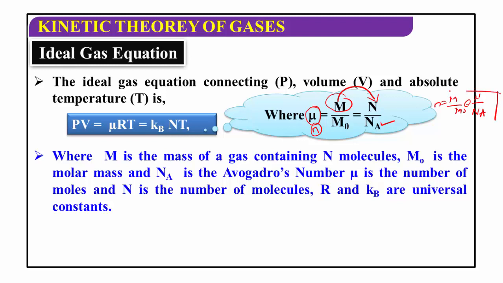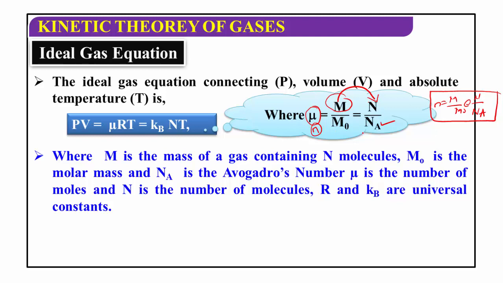Remember this point, this is a very important formula for your competitive examination or for your second PUC classes. Here M is the mass of the gas containing N molecules, M naught is the molar mass, and NA is the Avogadro number. Mu is the number of moles and N is the number of molecules.